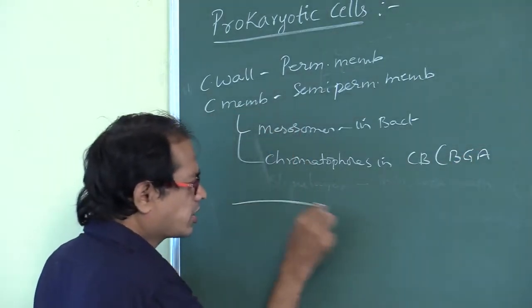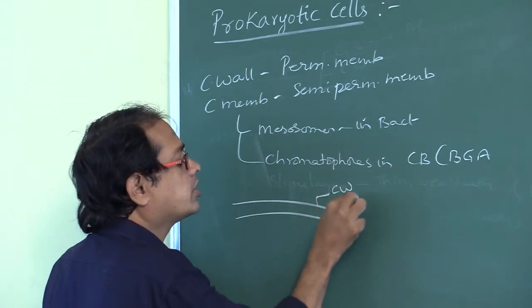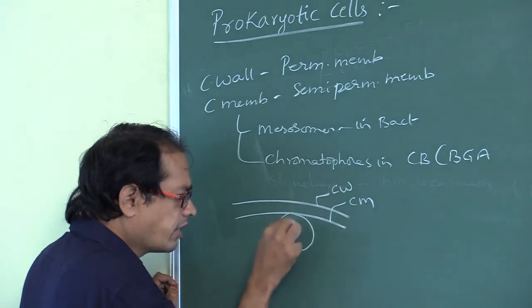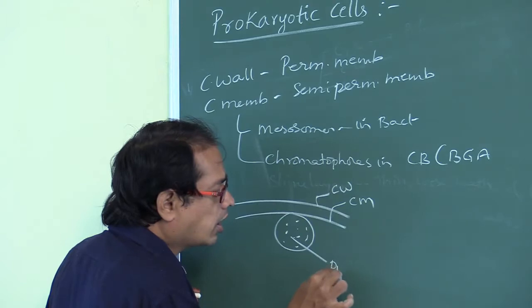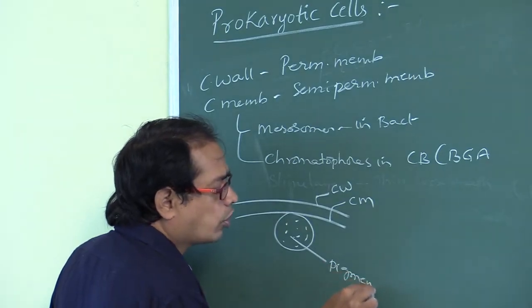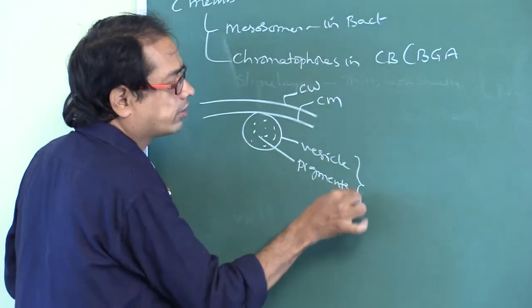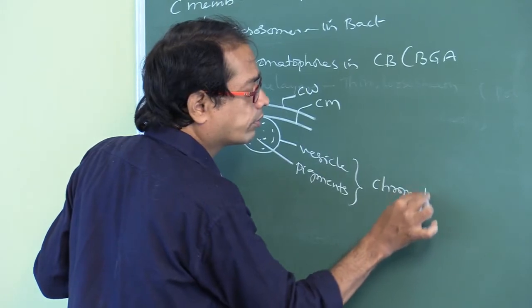Let us suppose this is the cell. This is the cell wall. This is the cell membrane. And this is the vesicle. The vesicle contains pigments, photosynthetic pigments. So this is nothing but chromatophore.